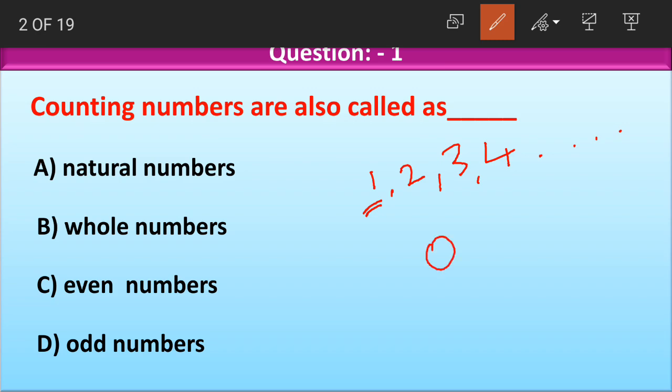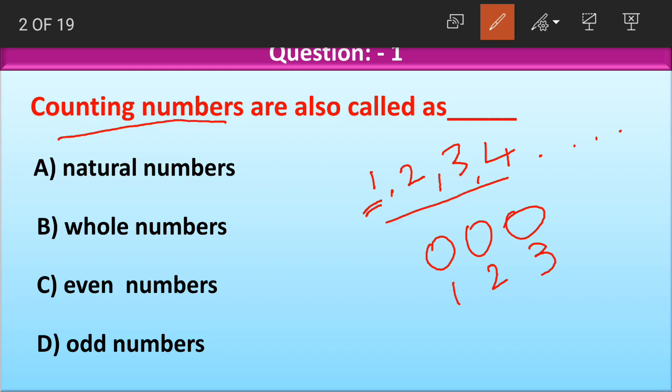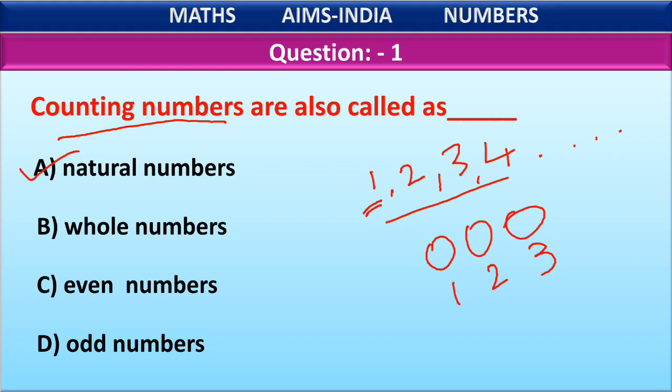When I give you a few balls and ask you to count, you will start counting from 1. Yes or no, children? 1, 2, 3. So these numbers are called counting numbers, and the other name for counting numbers is natural numbers.